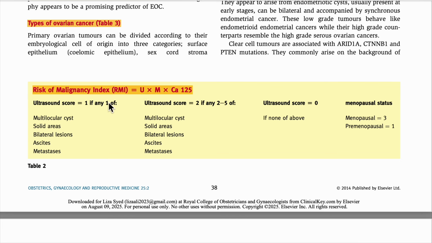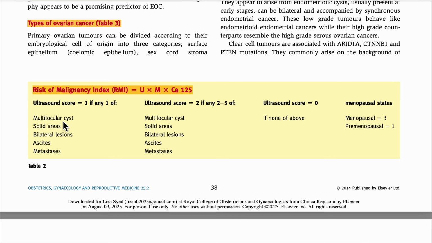What is this? U means ultrasound, M means the menopausal state of the woman: she can be pre-menopausal or post-menopausal. For the ultrasound score, for each of these findings we give 1: multilocular cyst, solid area, bilateral lesion, ascites, metastasis.